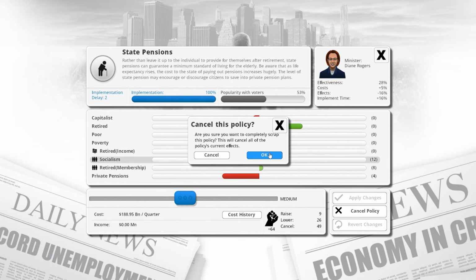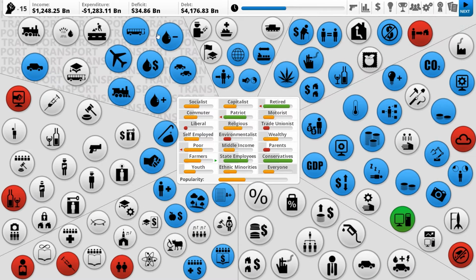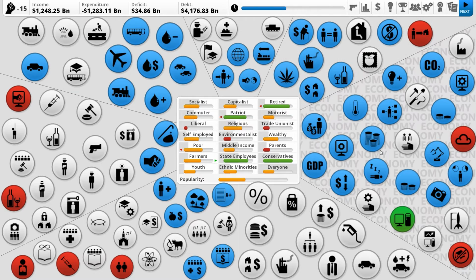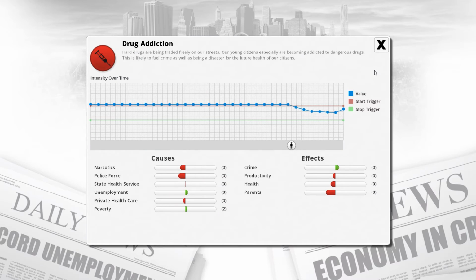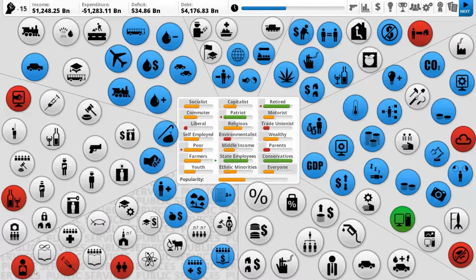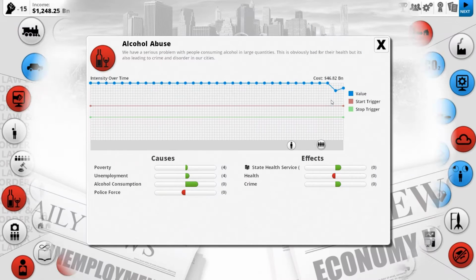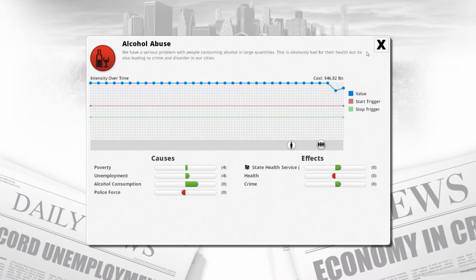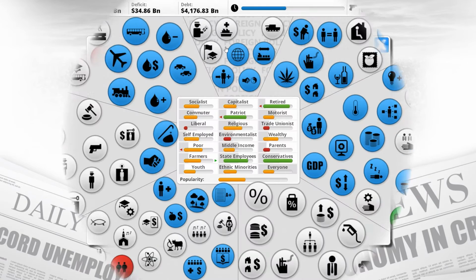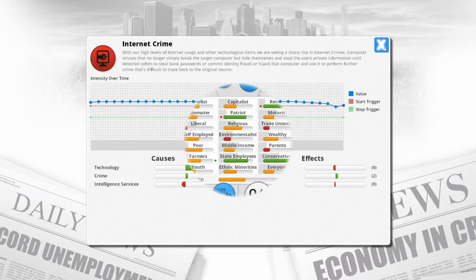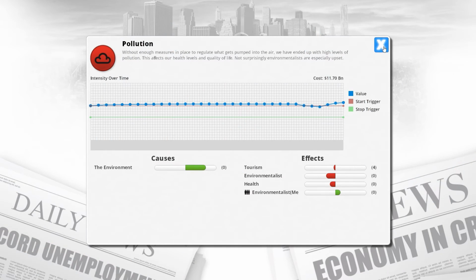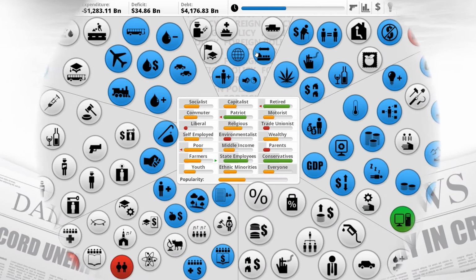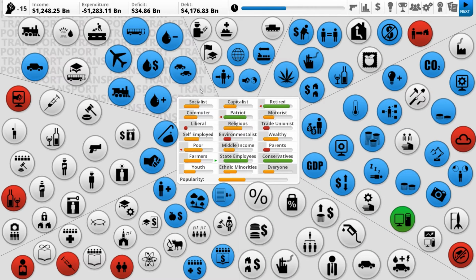State pensions, don't need them. Get rid of them, they cost a lot of money. Our deficit should disappear after that, actually. Let's have a look. Obesity is dropping. Narcotics has gone back up again. Okay. Asthma is kind of around there. Alcohol abuse took a drop. It went away from absolute top for a little bit, which is good. Internet crime also went up a little bit. Skill shortage is disappearing with more education. Pollution is going up, and our homelessness problem is going up. So retired people are very unhappy about what we just did there.